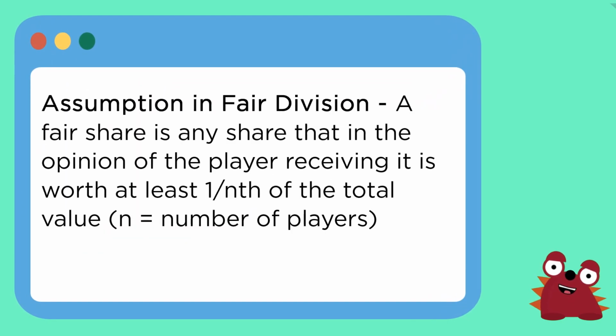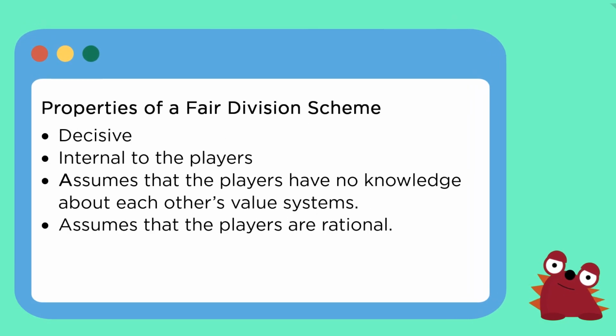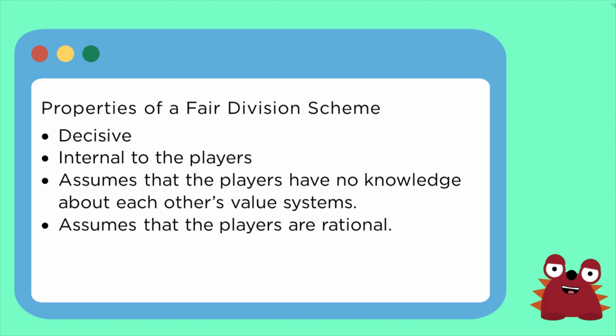One assumption in fair division is that a fair share is any share that, in the opinion of the player receiving it, is worth at least 1 over n of the total value. A fair division scheme has four properties. It is decisive, internal to the players, assumes that the players have no knowledge about each other's value systems, and finally assumes that the players are rational.